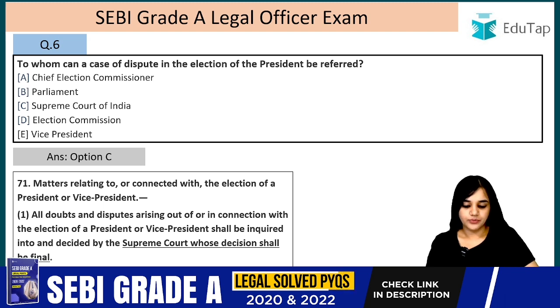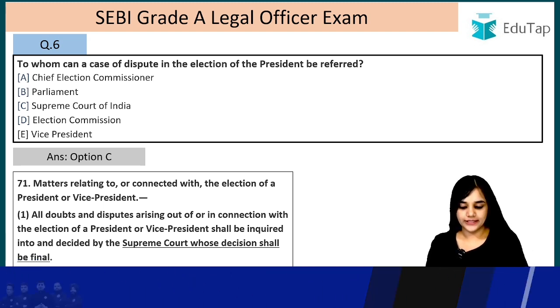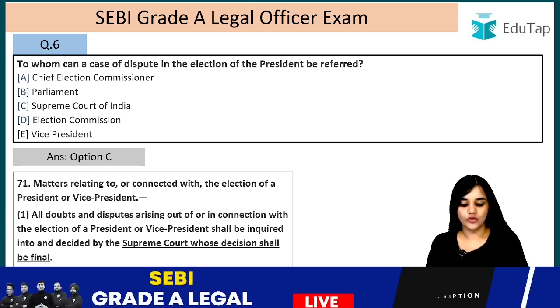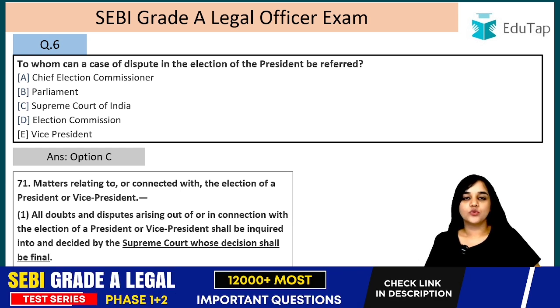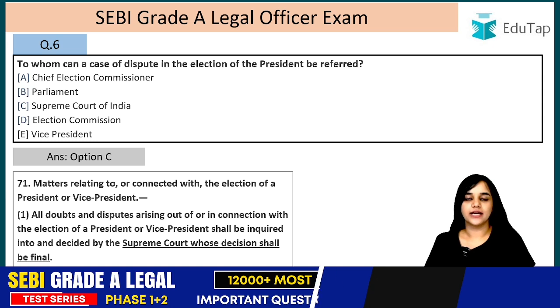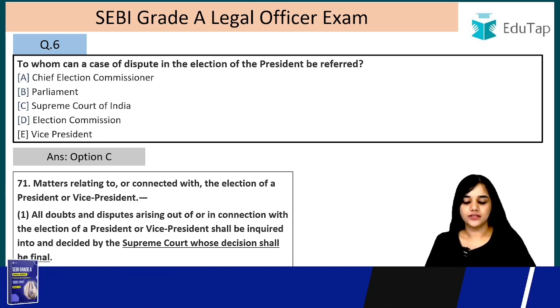All doubts and disputes arising out of or in connection with the elections of the President or Vice President shall be inquired into and decided by the Supreme Court, whose decision shall be final. So these disputes are decided by the Supreme Court, and the decision the Supreme Court gives is the final decision.